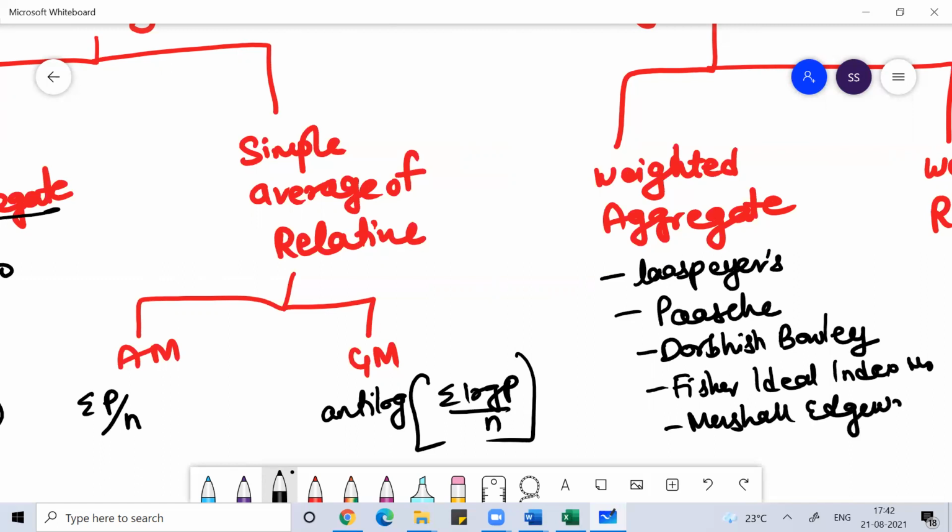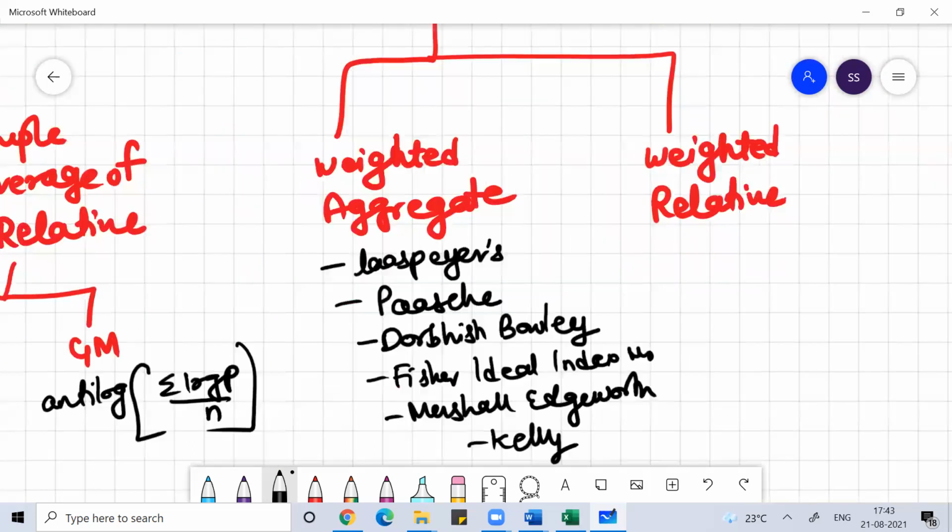I told you the formulas and everything. For the last two or three classes I was doing only the weighted aggregate method with the different formulations.